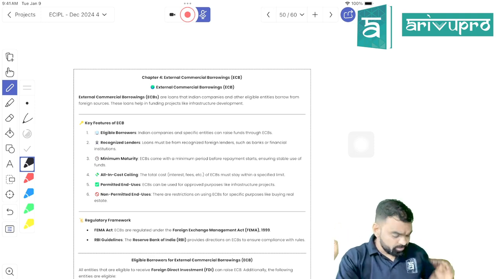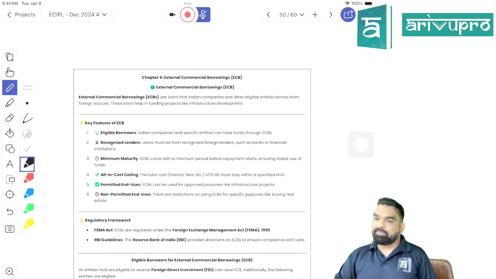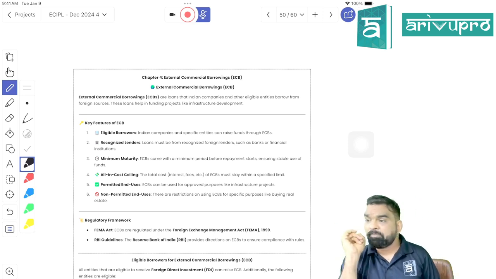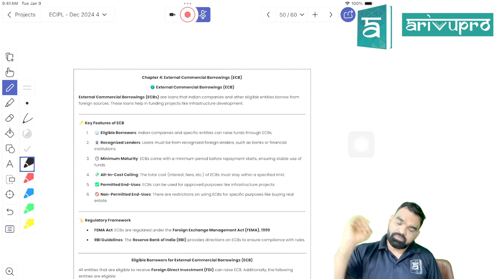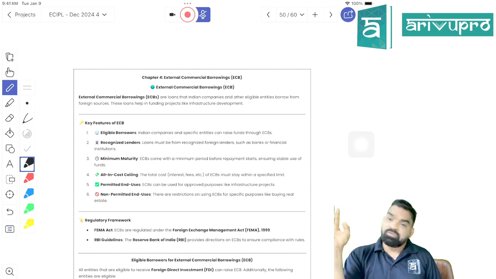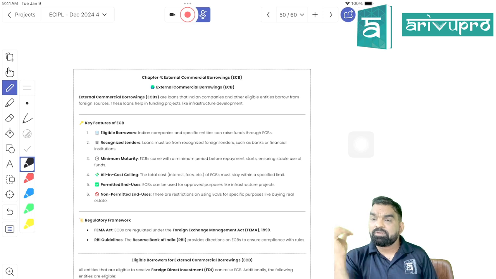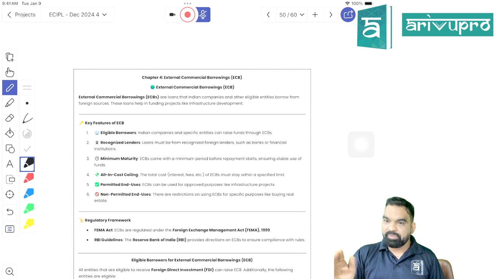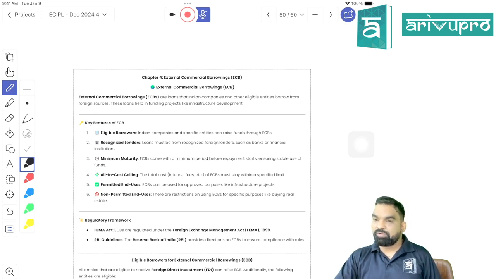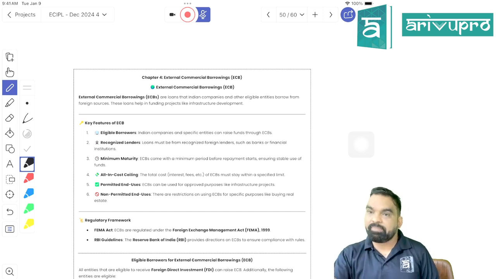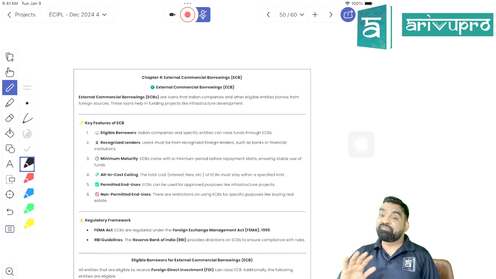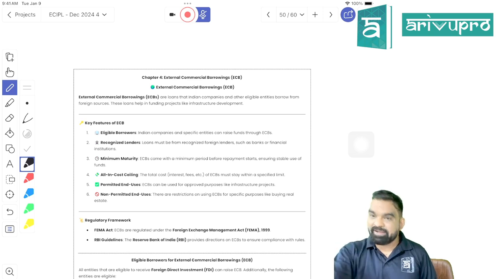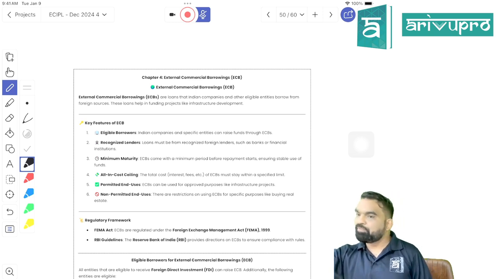The first one is the permissible amount of ECB. The second one, the third one, the fourth one, the fifth one. Is it clear? Now just giving you a brief. What would be the amount is going to be determined by RBI. It may be based on your net worth, or it may be a flat amount. A flat limit can be imposed by RBI.